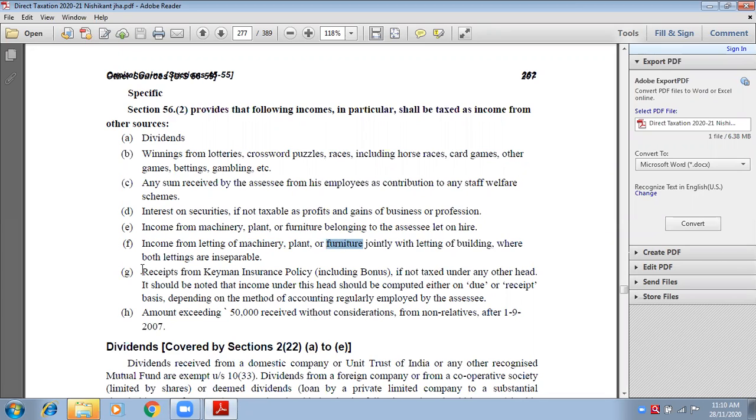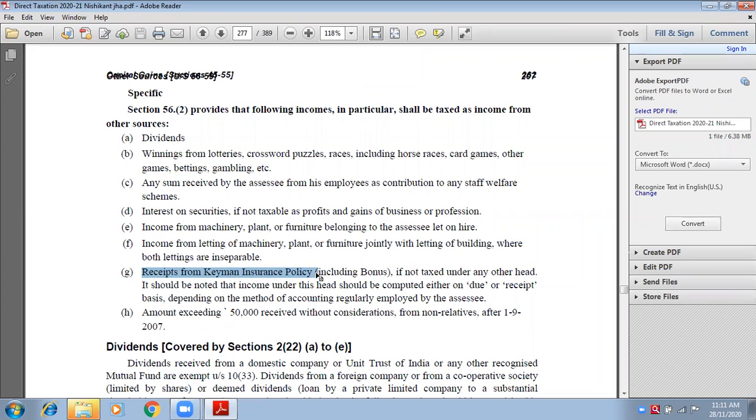Keyman Insurance. Receipt from Keyman Insurance policy. Now, what do you mean by Keyman Insurance policy? Do you have any idea about what is Keyman Insurance policy? See, suppose I give you an example. If the Keyman Insurance policy is not related to your business, then it will be shown in other sources. Please listen very, very carefully. If it is not related to the business, then it will be shown in other sources.